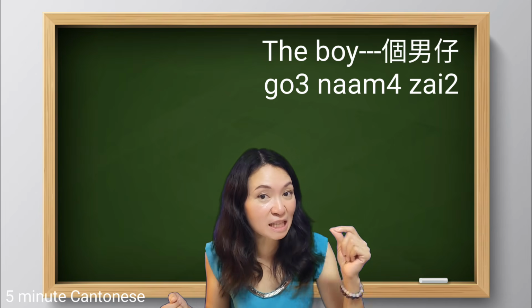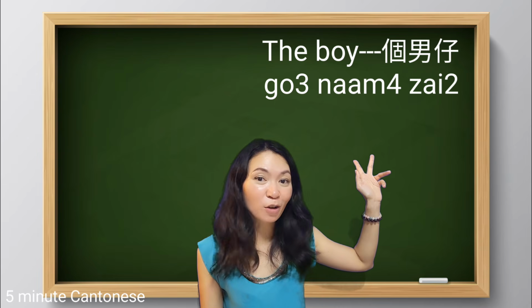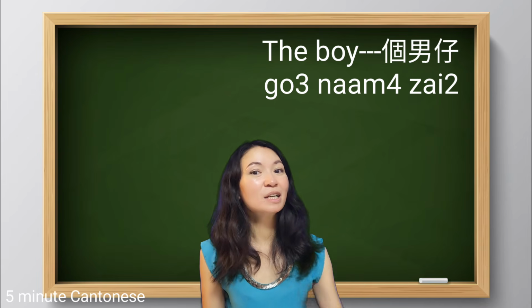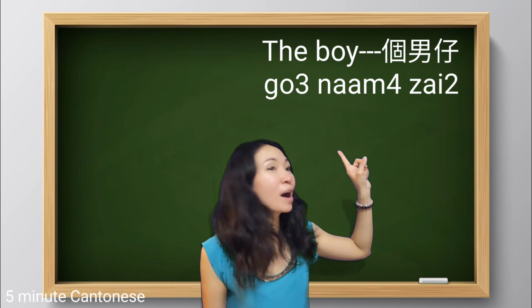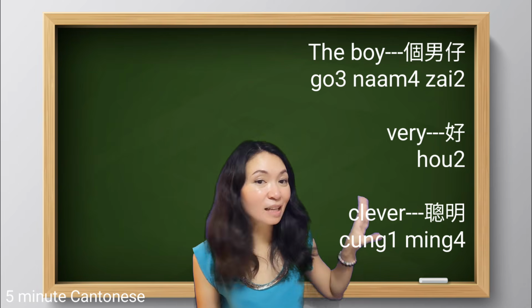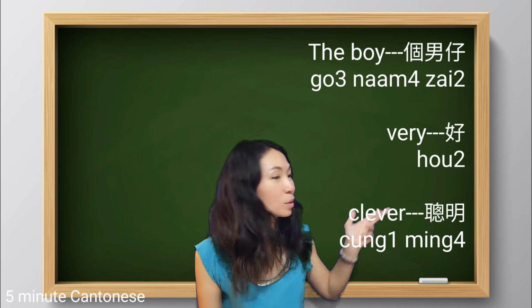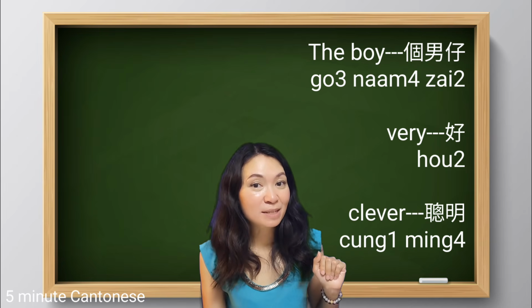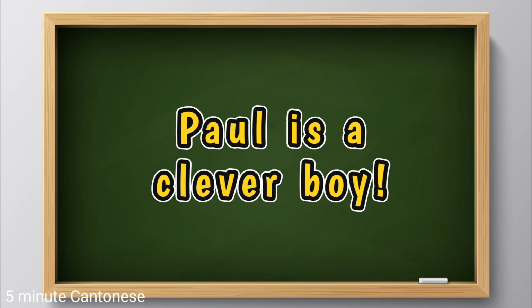So the quantifier of boy is 個. So the boy is clever: 個男仔, same as the first sentence. It's clever. We'll say it like this. Very clever, 好聰明. 個男仔好聰明。